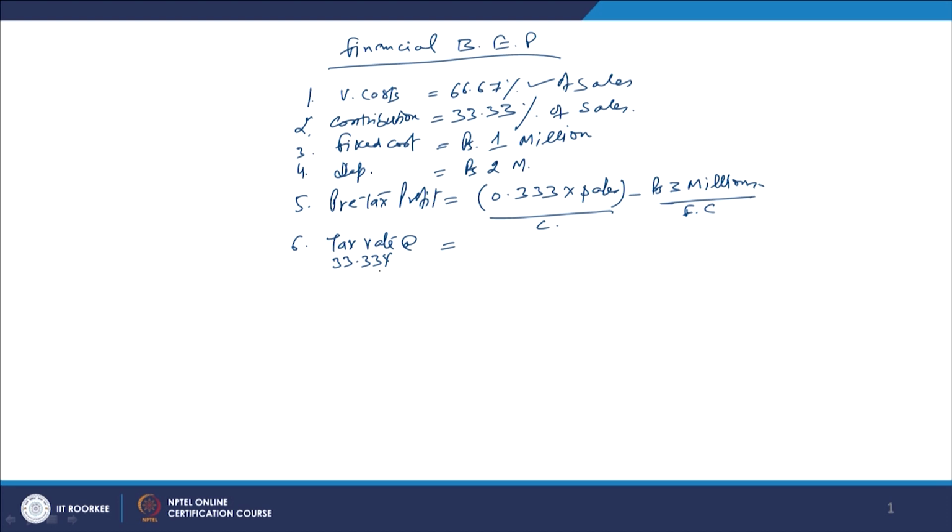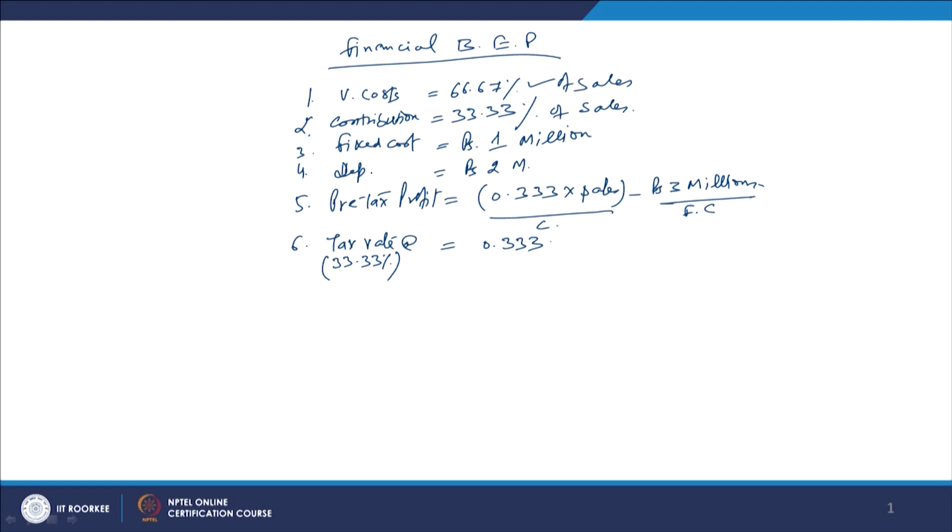This is the tax at this rate. We have to calculate the tax at this percentage rate, and if you calculate this, you can find what is going to be the tax value. So, this is in percentage terms, right. If you take the tax here at the rate of 33.33%, it will be how much?